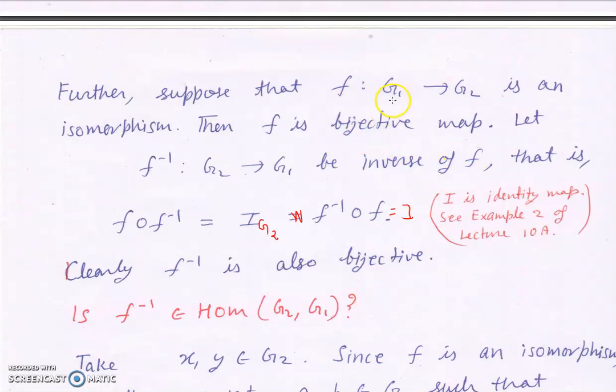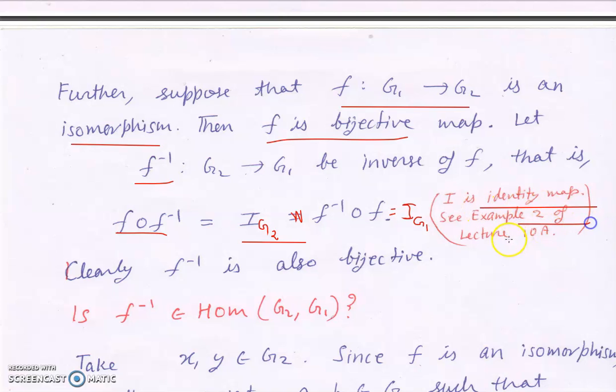Now further, suppose I take a map f from G1 to G2 and this is an isomorphism. So isomorphism means it is a bijective map, so there will be an inverse of f, and that inverse of f will be a map from G2 to G1. And if you compose f inverse with f, then you will get the identity of G2, where I means the identity map on G2, and if you compose f with f inverse, then you will get the identity of G1. So if you want to recall the identity map, then you can see Example 2 in Lecture 10a.